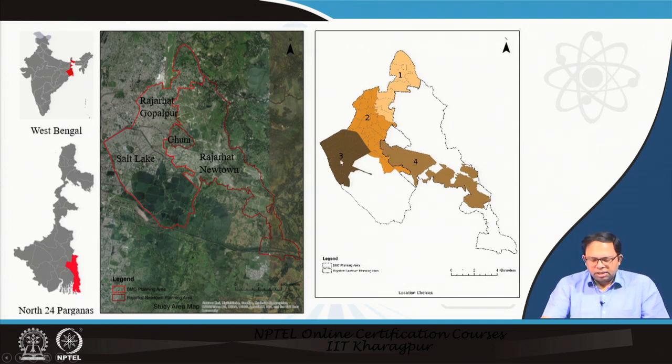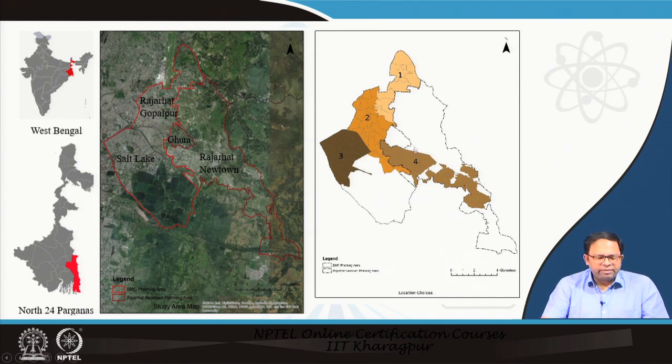So, this is Newtown, this is Salt Lake, old Salt Lake. This entire area is Bidhannagar Municipal Corporation, but this is the Salt Lake city. This is a very developed area, and this area is newly developing this side, and this area is traditionally developed, means these are old areas which are already developed. This area is already developed, but these are very planned and high-end development areas of HIGs mostly. This area is mostly for MIGs and all, and this area is newly upcoming development, and this area, Newtown, is also newly upcoming development, but mostly HIG kind of development.